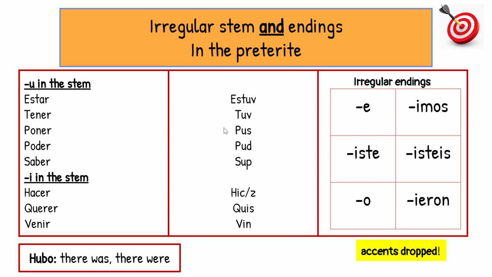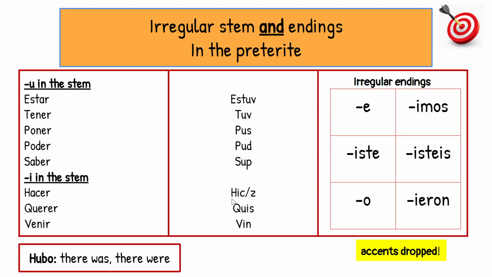Tener becomes tuv. Poner becomes pus. Poder becomes pud. Saber becomes sup. Now these are the ones that are going to have a stem change into a U. See, there's a U, U, U, U, U. Now there are going to be some that will do a stem change to an I. Hacer becomes hic. Now, that one has a spelling change too, so I'm going to be going over this one very specifically.